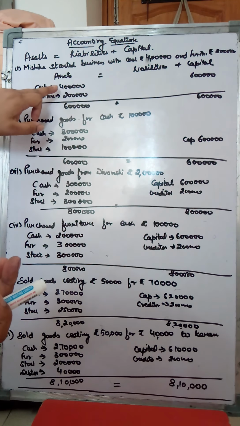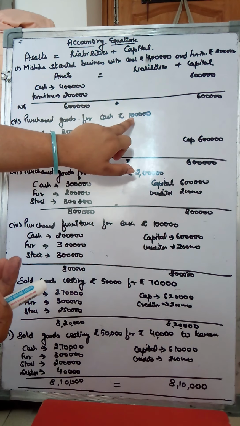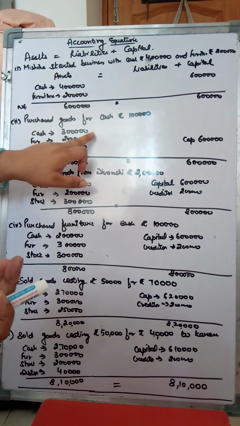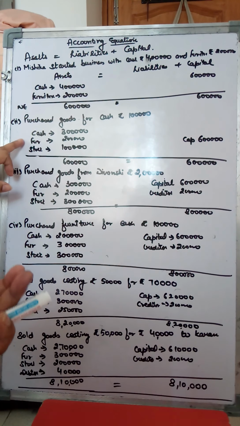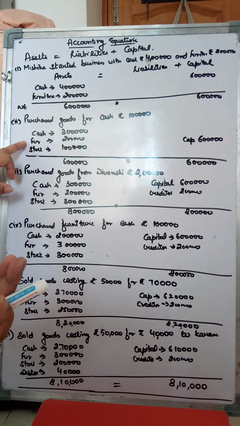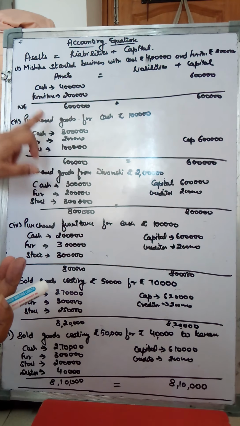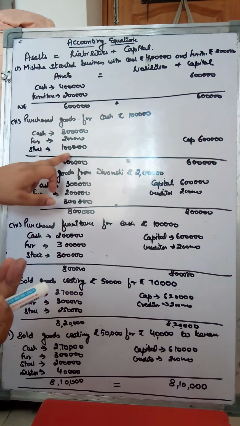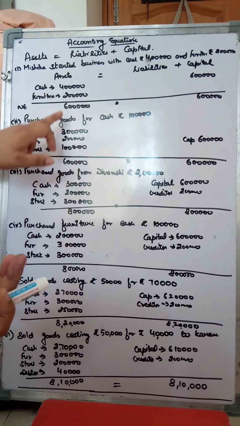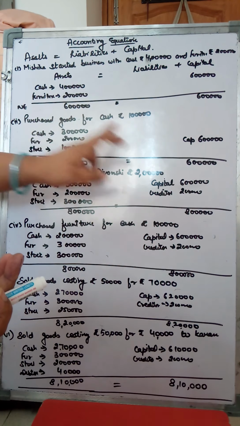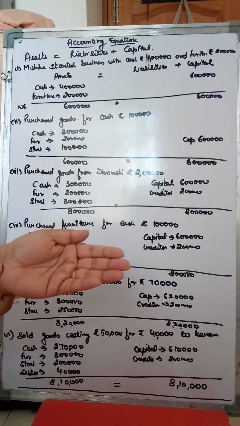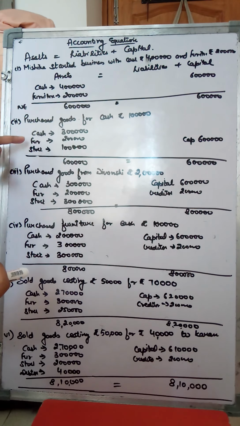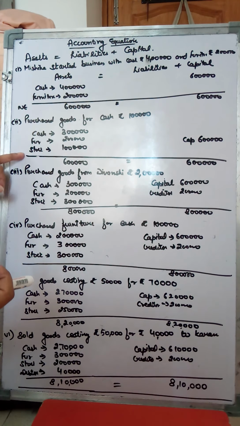First you had cash of rupees 4 lakh. When you make the payment of 1 lakh, now your cash will be 3 lakh. So you will record it at the new value. Furniture will not be affected because there is no transaction that has any effect on furniture. So it will be recorded at 2 lakh, and you will have one more asset, that is rupees 1 lakh, that is your stock. So total your assets are 6 lakh. There is no change in capital. Capital is also 6 lakh. So when goods are purchased for cash, cash is going out and your stock is coming in. So cash will be reduced, stock will be increased.